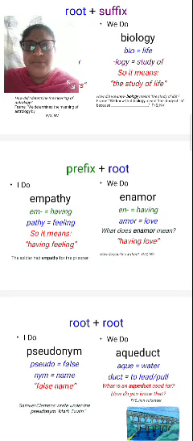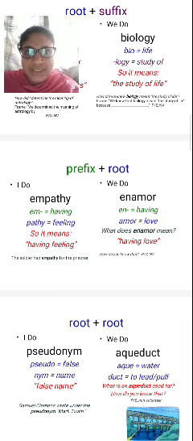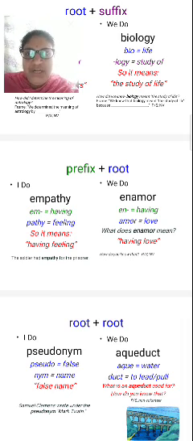When you add the prefix to that root, only then you can get the word enamor. So then you can read, search, and give the meaning to enamor. En is having, amor is love. Having love.